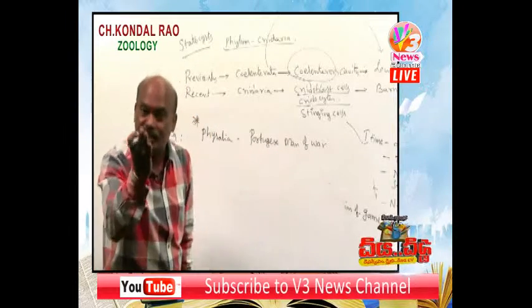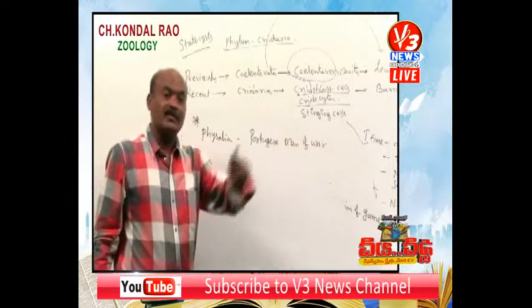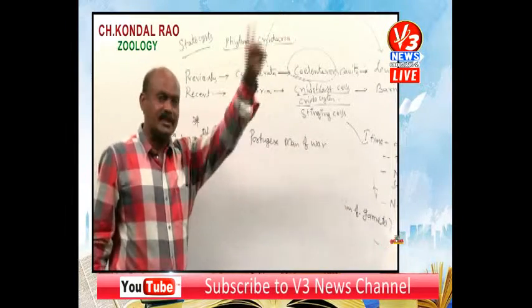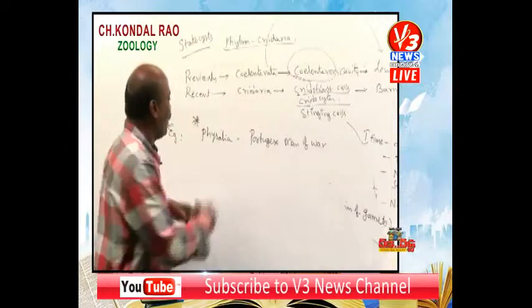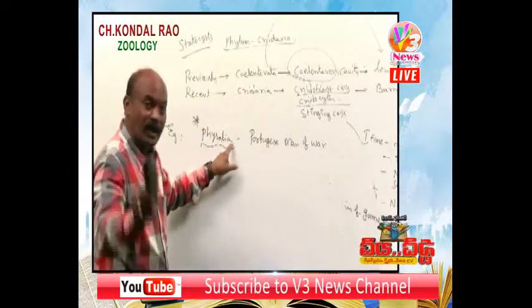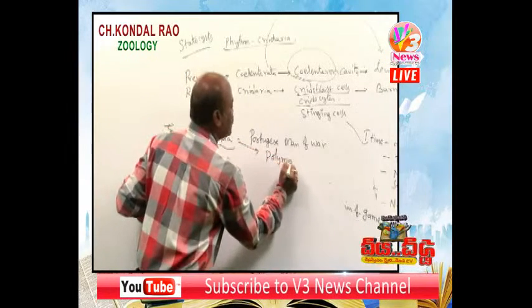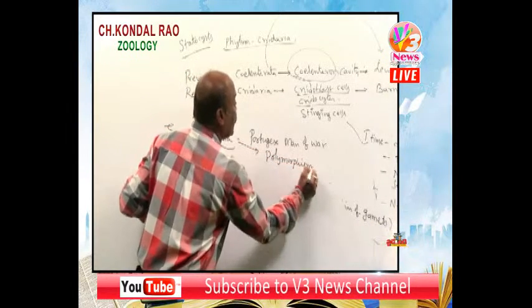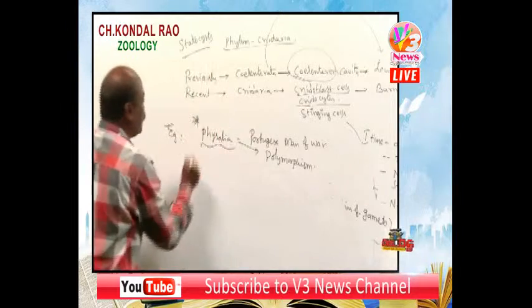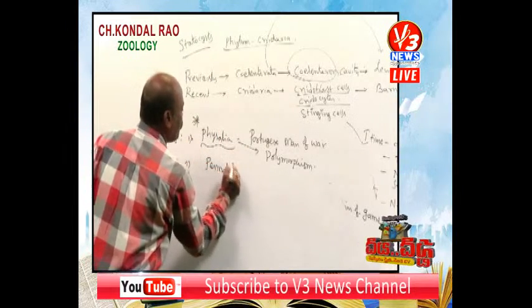Very important example. What is its speciality? That speciality was asked many more times in previous examinations. This is the only cnidarian that exhibits polymorphism. Very important point.